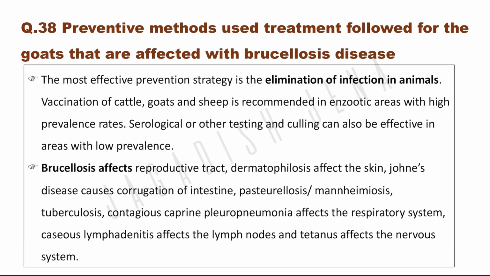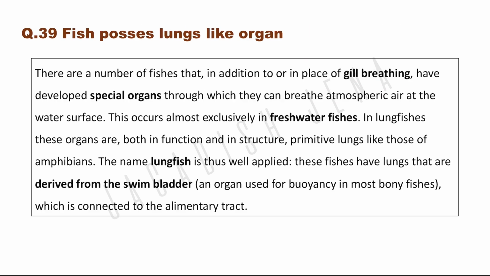Preventive methods used and treatment followed for the goats that are affected with brucellosis disease. So the most preventive method is elimination of infection in animals, which is to remove that part that is affected. Okay, fish possess lungs like organ.